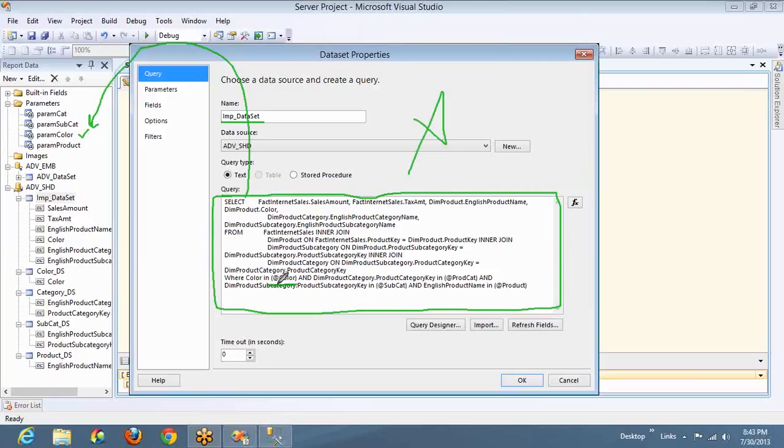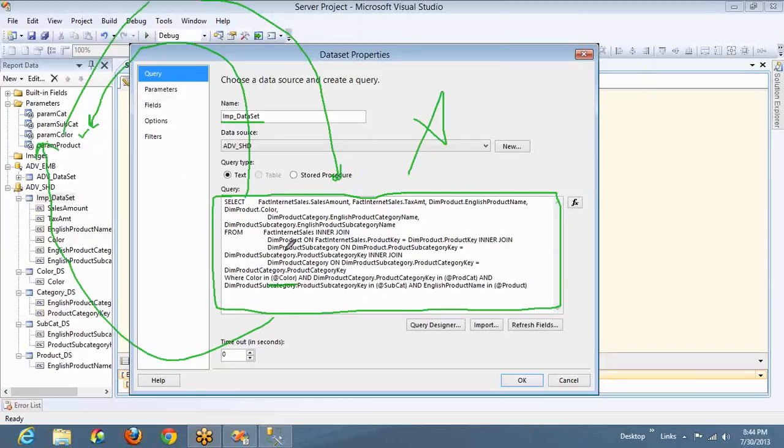It will say, man, I'm still waiting for @color. And it will look into the parameter, man, please select something so that I can execute. This guy, for selecting purposes, will look into this. First you execute and give me values, man, I don't have any value to select. So this means one is dependent on the other.